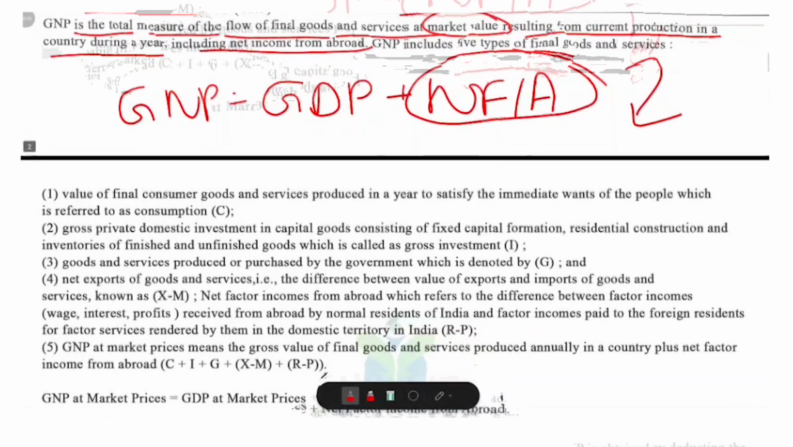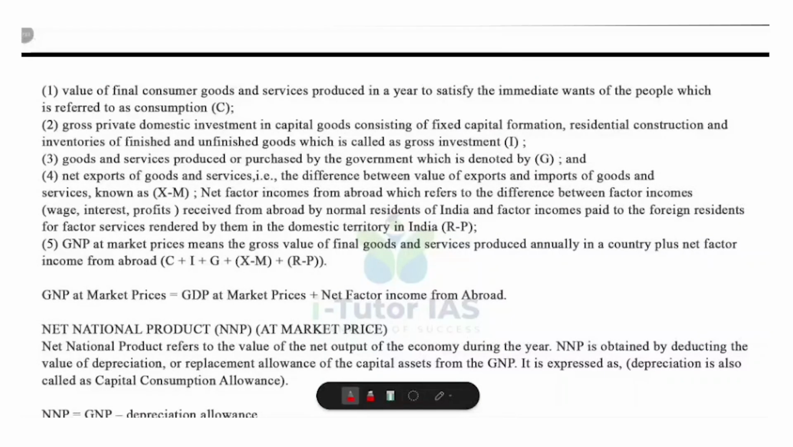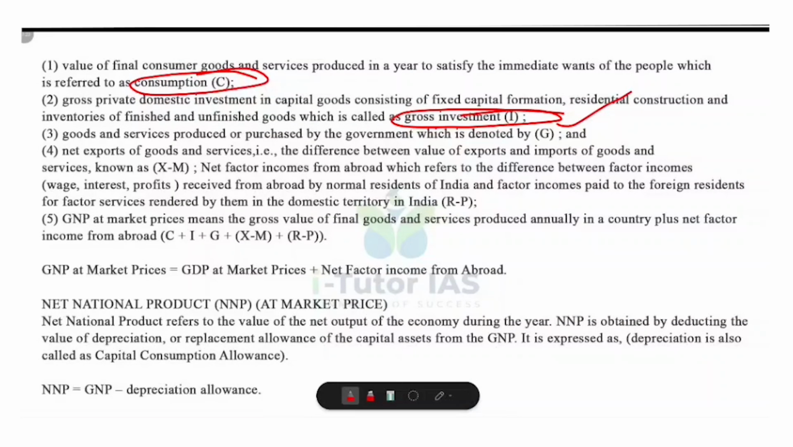So what are the components of GNP? C, consumption, then gross investment I, then government spending G, and also net export X minus M. These are the components of GNP too. Consumption means the value of goods and services produced for immediate use of people, for example, clothing, food, healthcare and education. Then gross investment or investment expenditure means the value of investment in capital goods like machines, buildings, factories, and so on. It includes residential construction and inventories.